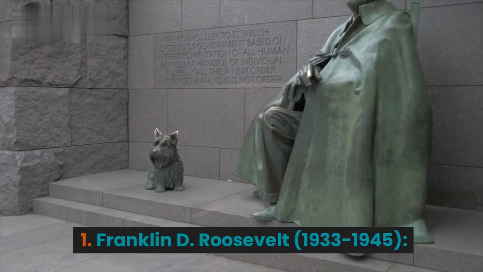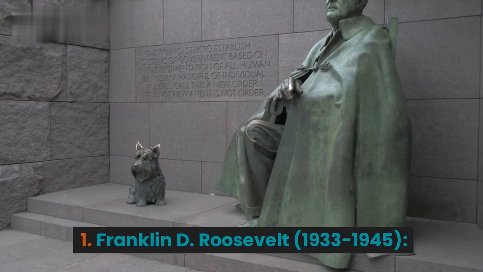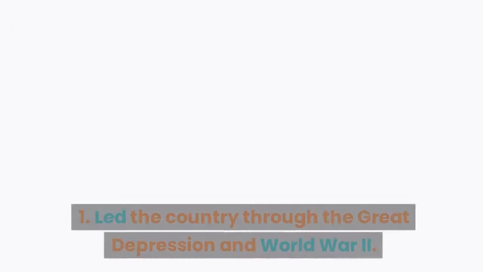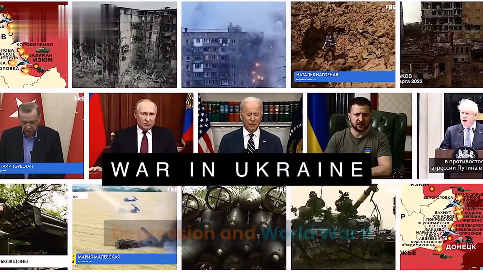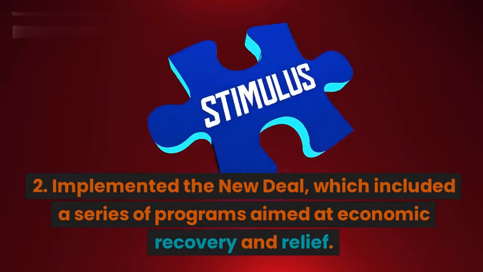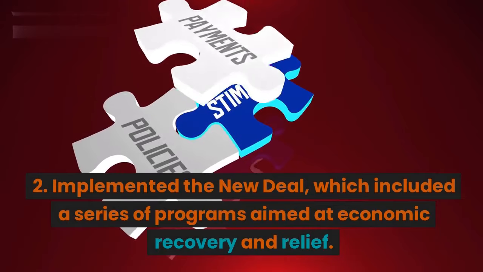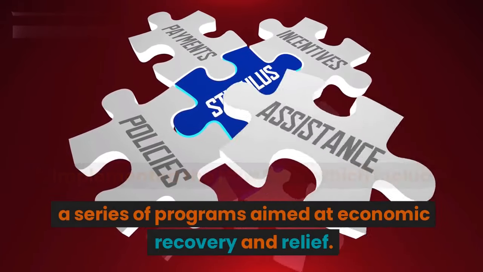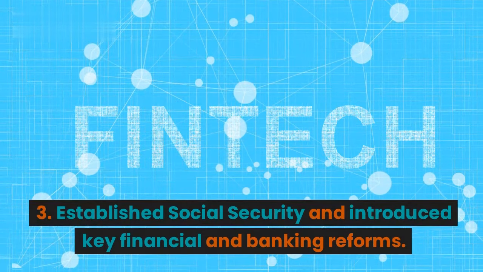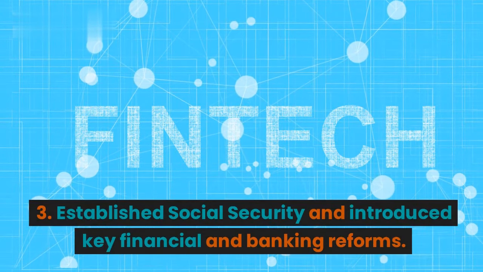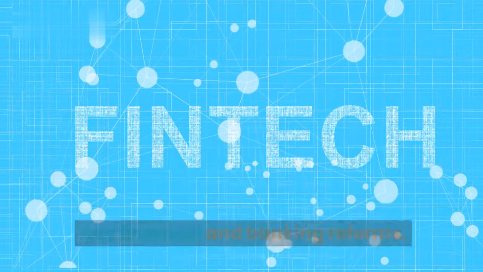5. Franklin D. Roosevelt, 1933-1945. Led the country through the Great Depression and World War II. Implemented the New Deal, which included a series of programs aimed at economic recovery and relief. Established Social Security and introduced key financial and banking reforms.